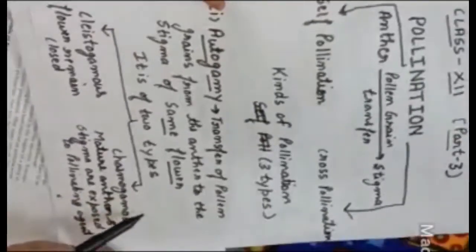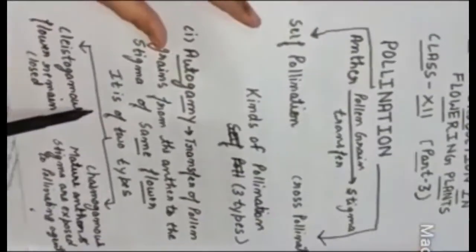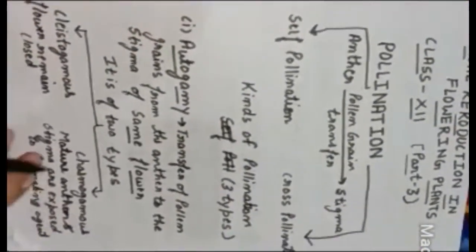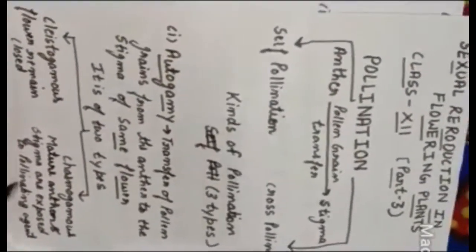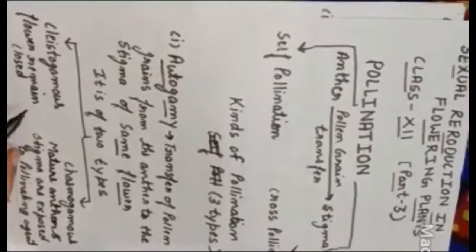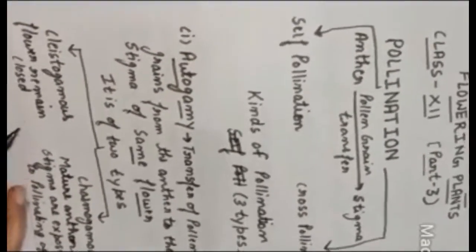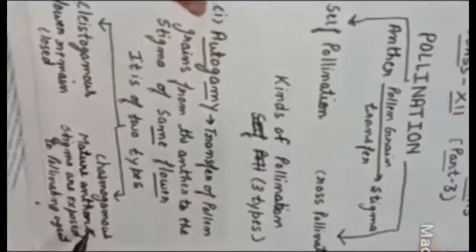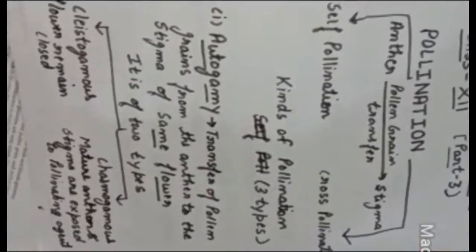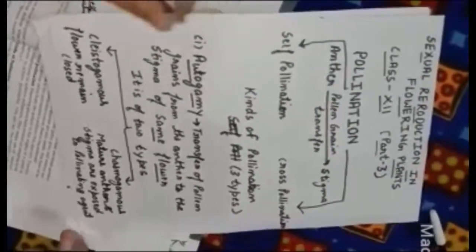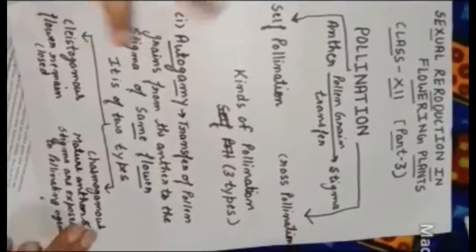Now autogamy is of 2 types: cleistogamous and chasmogamous. Cleistogamous is a type of autogamy in which the flower is completely closed. It means that the anther and the stigma are not exposed, and if they are not exposed, then there will be no chance of cross pollination. There will be only self pollination. Now the next one is chasmogamous. Chasmogamous means when the anther and the stigma are mature, they are exposed to the pollinating agent. Pollinating agent means that which carries the pollen grain from one place to another.